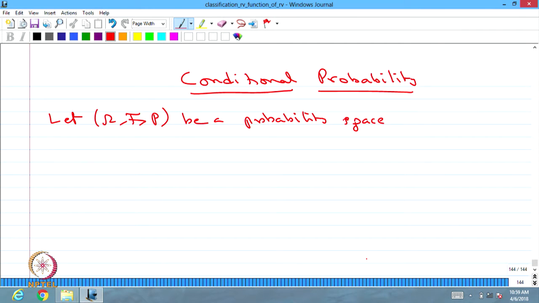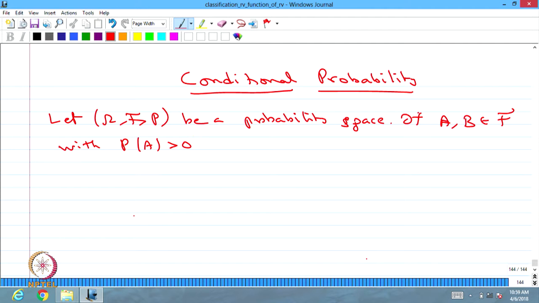We are not making any assumption over this probability space. If A, B belonging to F, both are events with P(A) greater than 0.